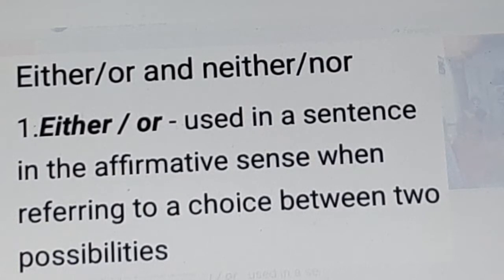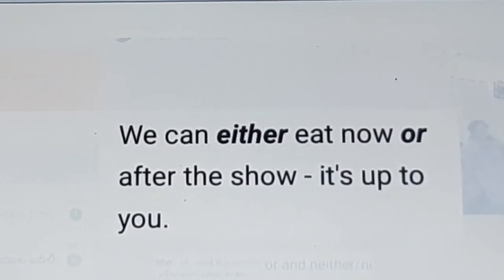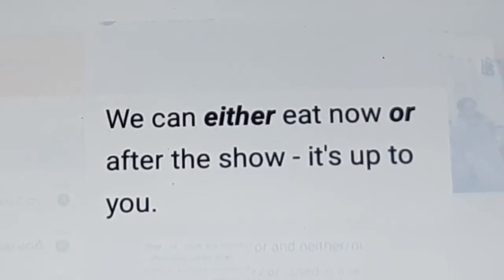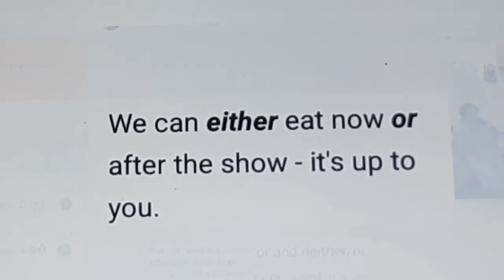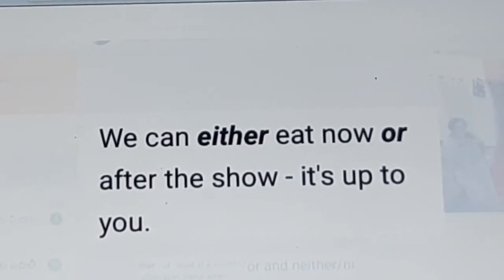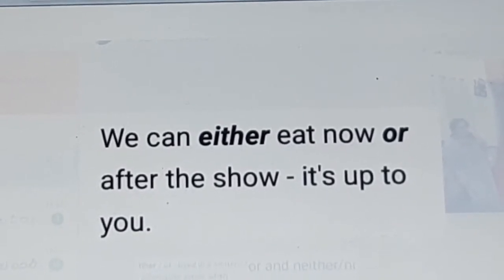Example: we can either eat now or after the show. It's up to you. You can do this one or that one. Two possibilities. Then we use either or.